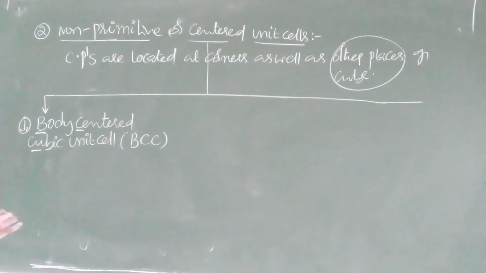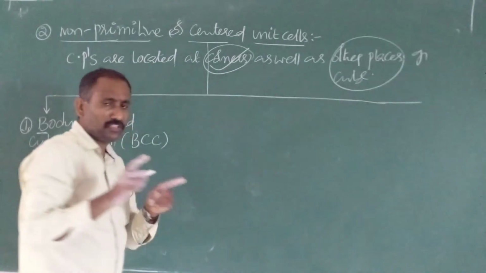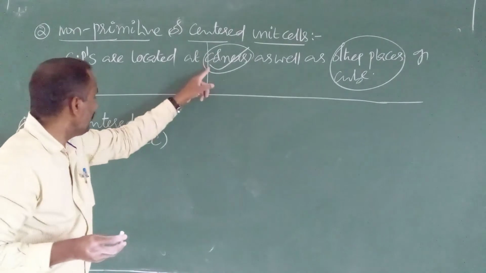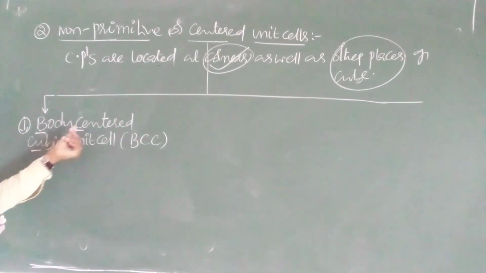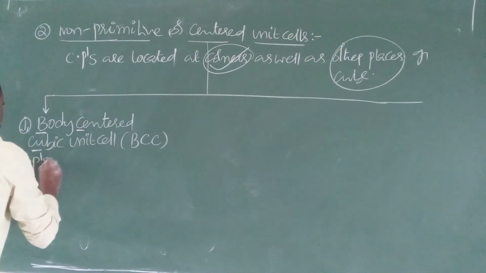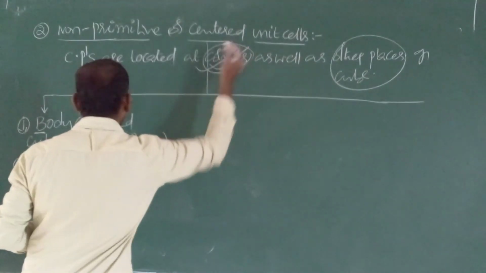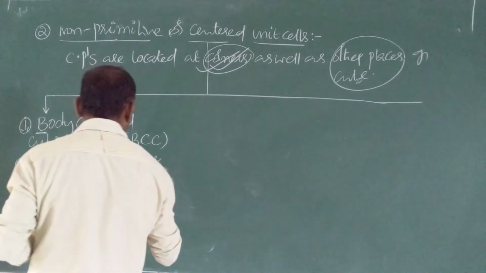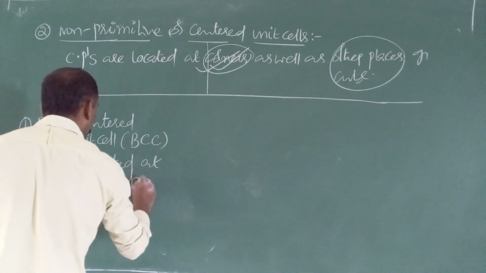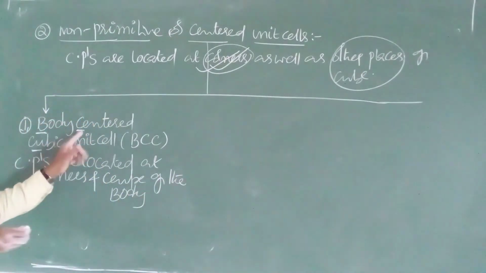Body-centered cubic unit cell, the name itself gives the answer. First of all, constituent particles must be at corners. First preference corners. If only corners are there, simple. In addition to corners, if a constituent particle is located at the center of the body, that's why the name came as BCC.